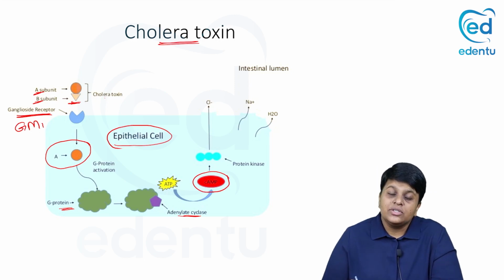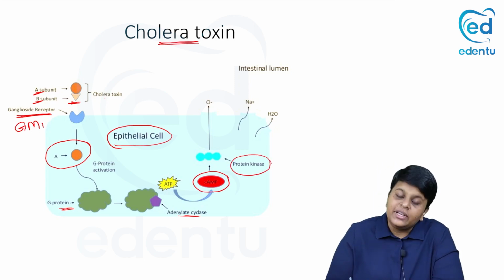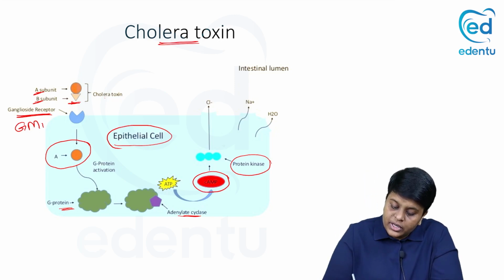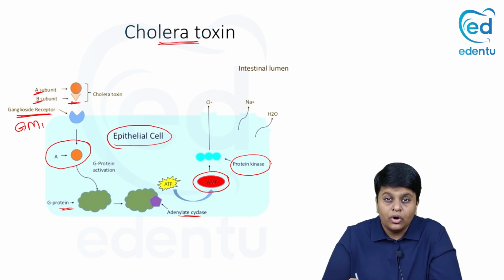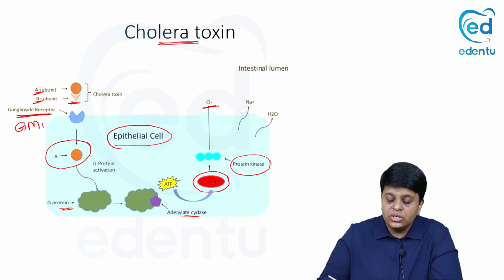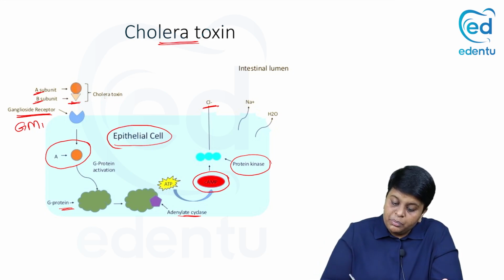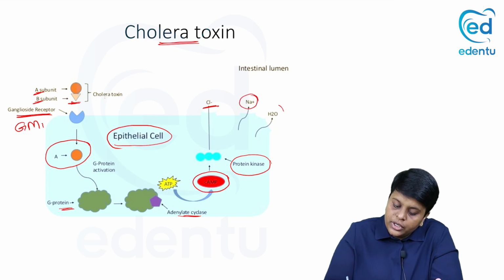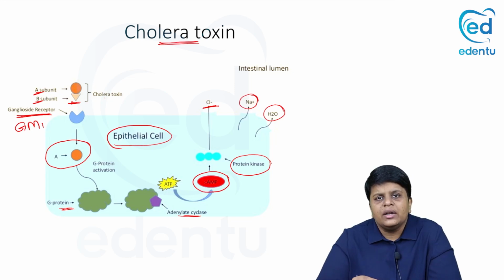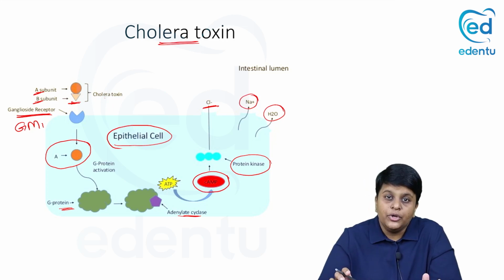Cyclic AMP is going to activate many of the protein kinases. So kinases are enzymes involved in phosphorylation. This phosphorylates many of the channels required for the transport of various ions, and one such is the chloride channel. So this leads to phosphorylation of the chloride channel, and that leads to efflux of the chloride from the epithelial cell into the intestinal lumen. In addition, sodium and water are also pulled into the intestinal lumen. So as a result, all the electrolytes are poured into the intestinal lumen, and this leads to the watery diarrhea associated with electrolyte imbalance in case of Vibrio cholerae.